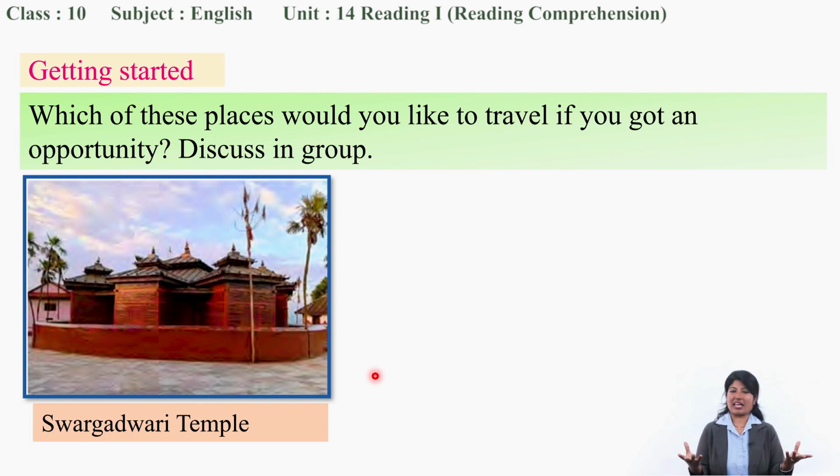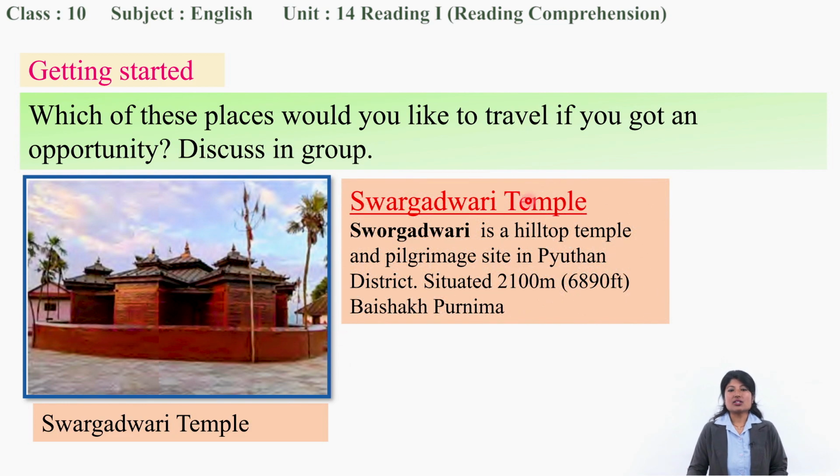Swargadwari, right? Swarga is heaven. Dwar is gate. So when we translate the meaning, it is gateway to heaven. Let's know something about it. Swargadwari is a hilltop temple. Usually temples are at the top of the hill. And this is a pilgrimage site in Pyuthan. It is in Pyuthan district and situated at 2100 meters height, right?